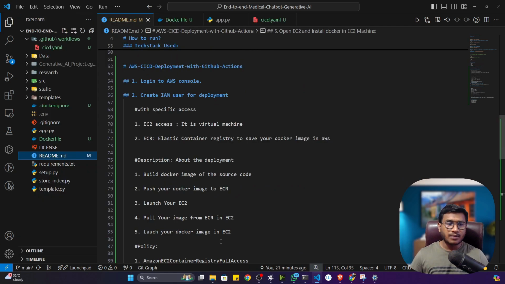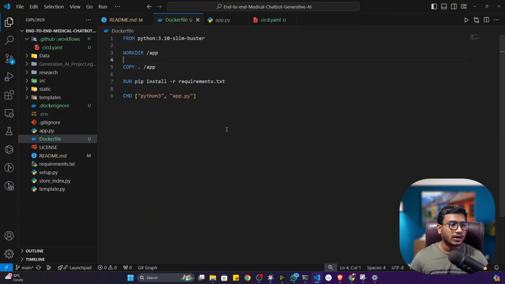Now let's start the deployment, but before that you need to prepare some of the files. The first file you have to prepare is the Dockerfile. This file will help you containerize your entire application. That means it will perform the Dockerization, and these are the Docker commands you have to write.